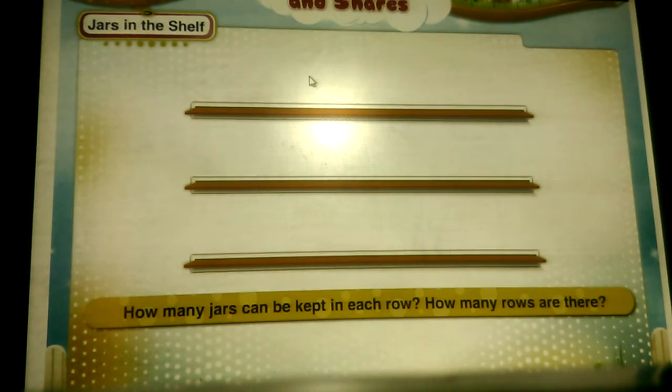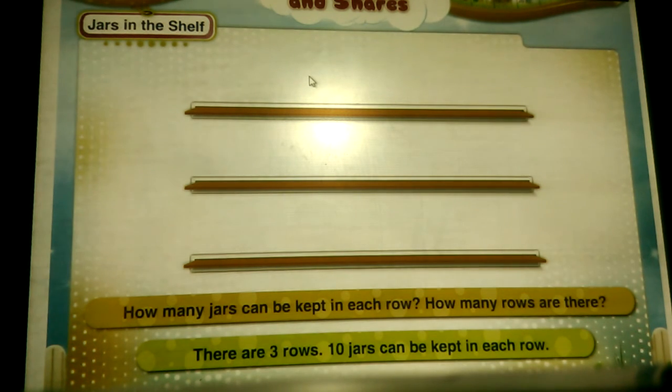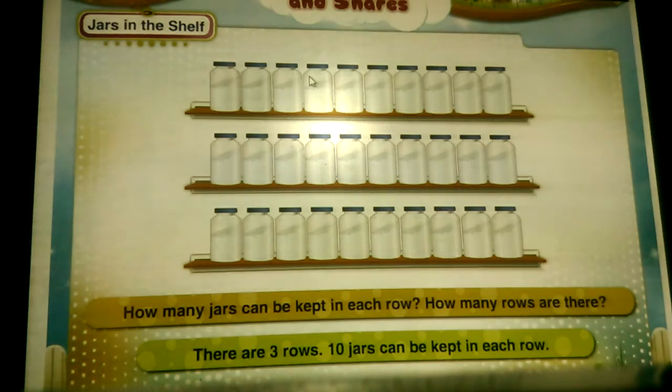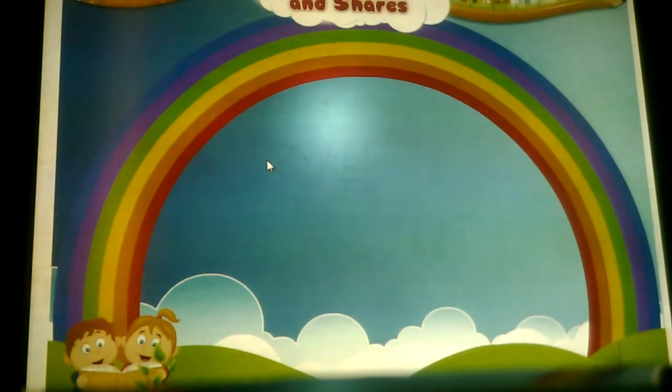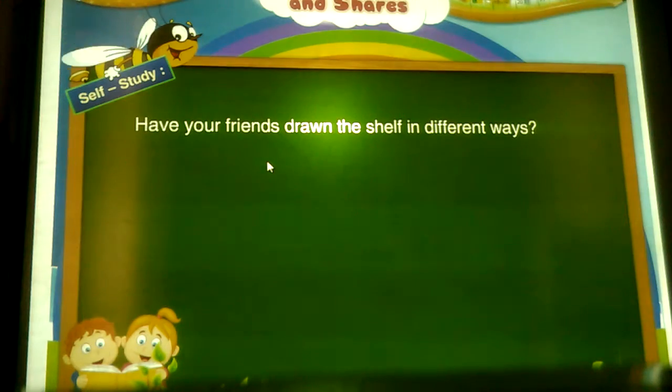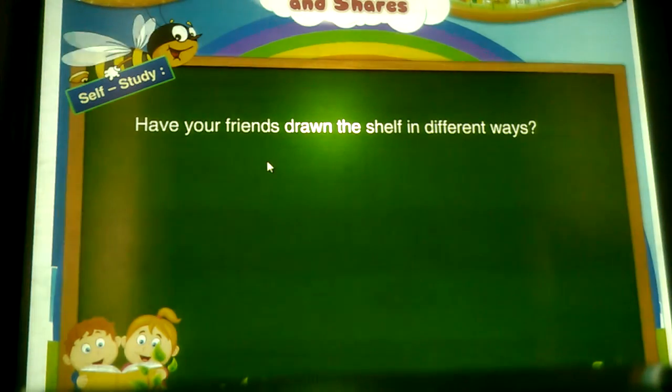Yes. Here, one such shelf is drawn. We will show how many jars can be kept in each row. How many rows are there? In the shelf shown here, there are 3 rows. 10 jars can be kept in each row. Self-study. Have your friends drawn the shelf in different ways?